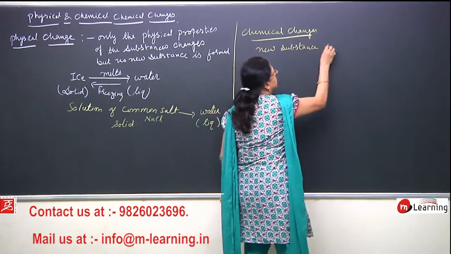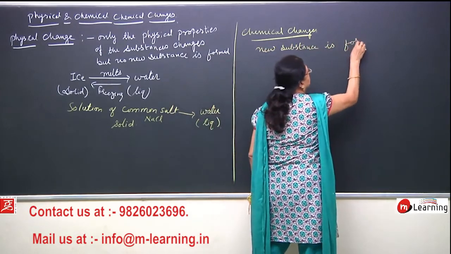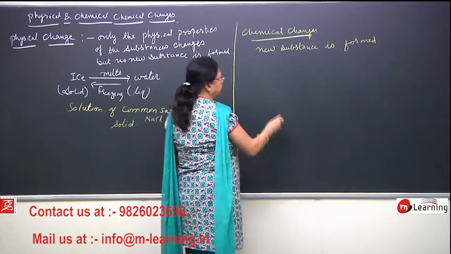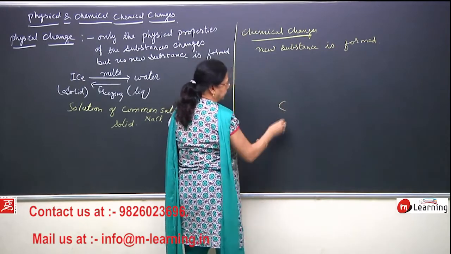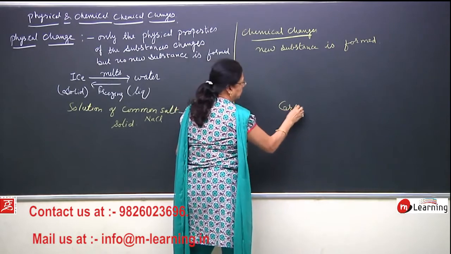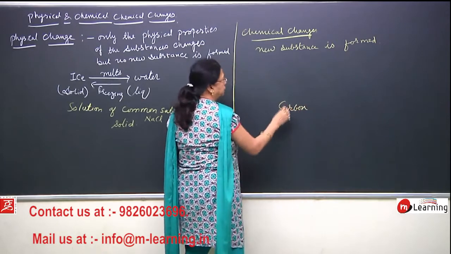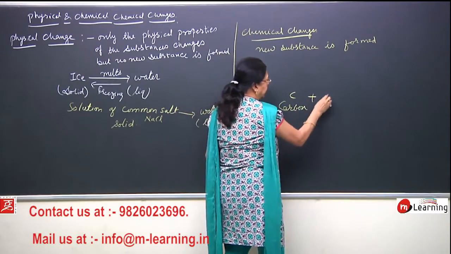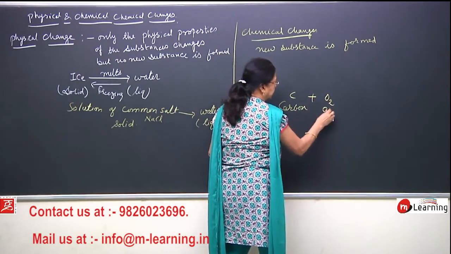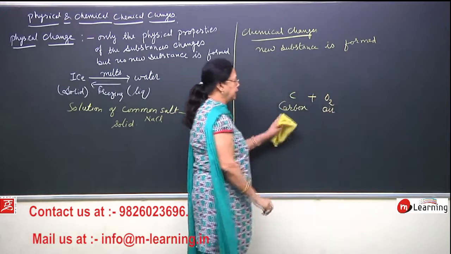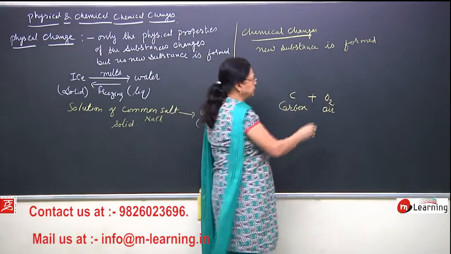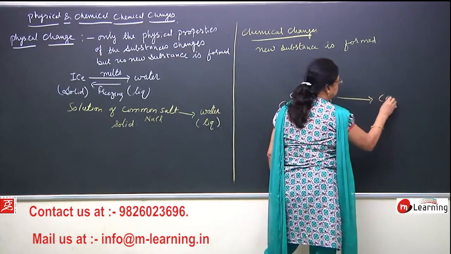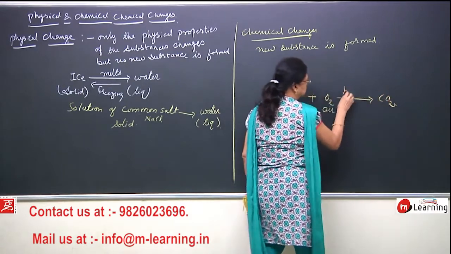New substance is formed. Suppose you have a piece of carbon. Symbol of carbon is C. If you burn it in air, if you heat it in air, oxygen part of the air is taken by it and it changes into carbon dioxide.